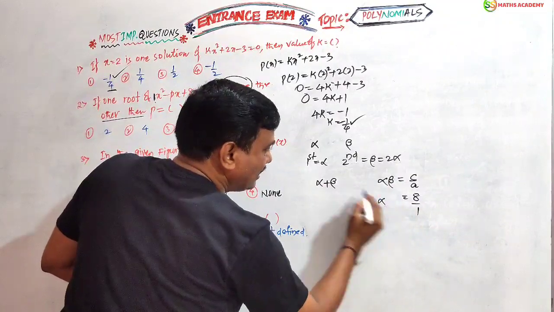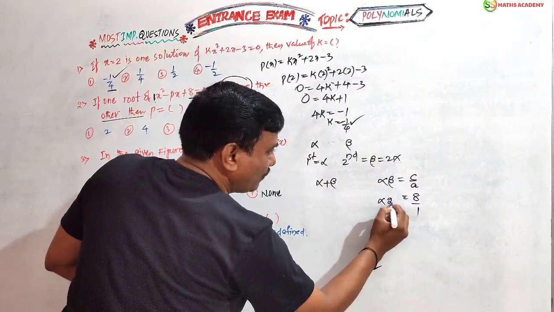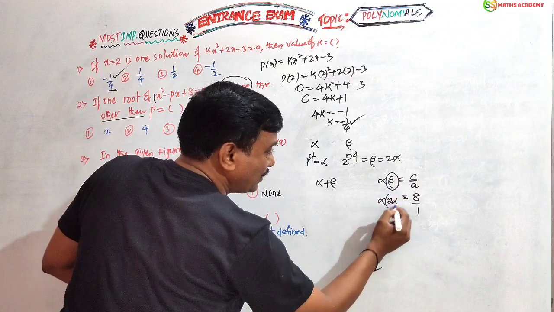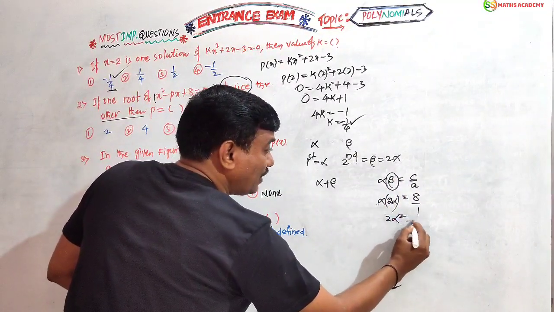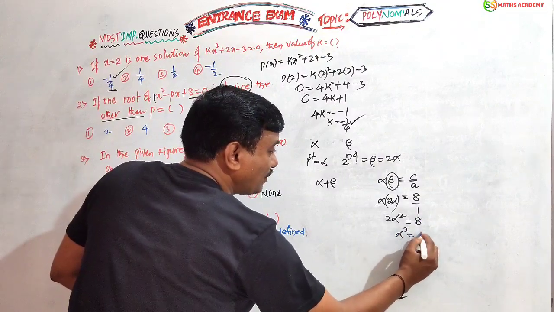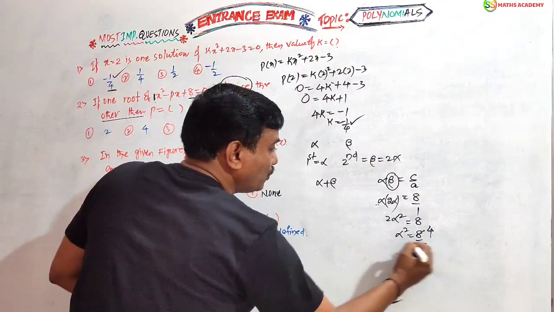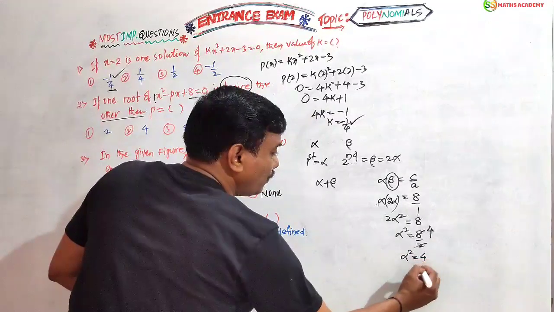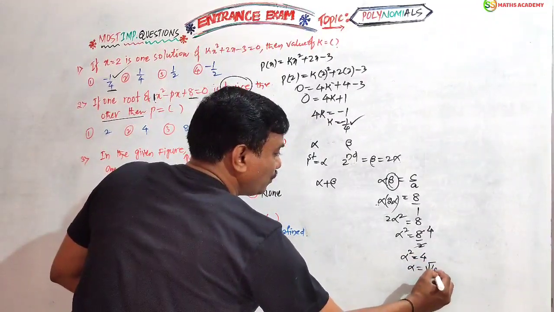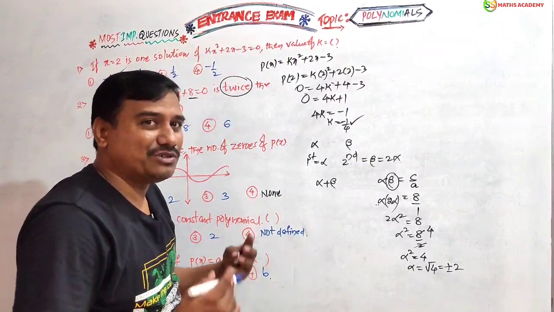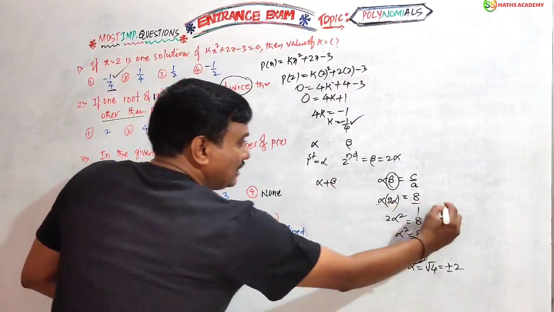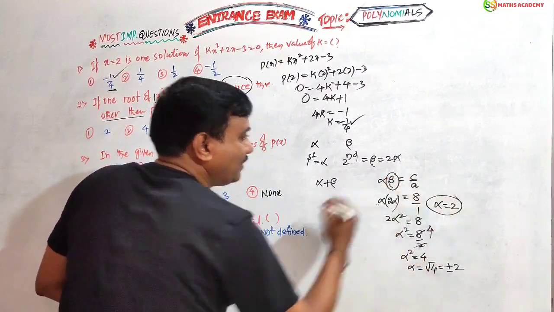Here alpha as it is, and beta is nothing but 2 alpha. In the place of beta, you have to substitute 2 alpha. 2 alpha into alpha, 2 alpha square equals 8. Alpha square equals 8 by 2, 2 ones are 2, 2 fours are 8. So alpha square equals 4. Alpha equals plus or minus root 4, nothing but plus or minus 2. We should get a positive number. Alpha equals 2.